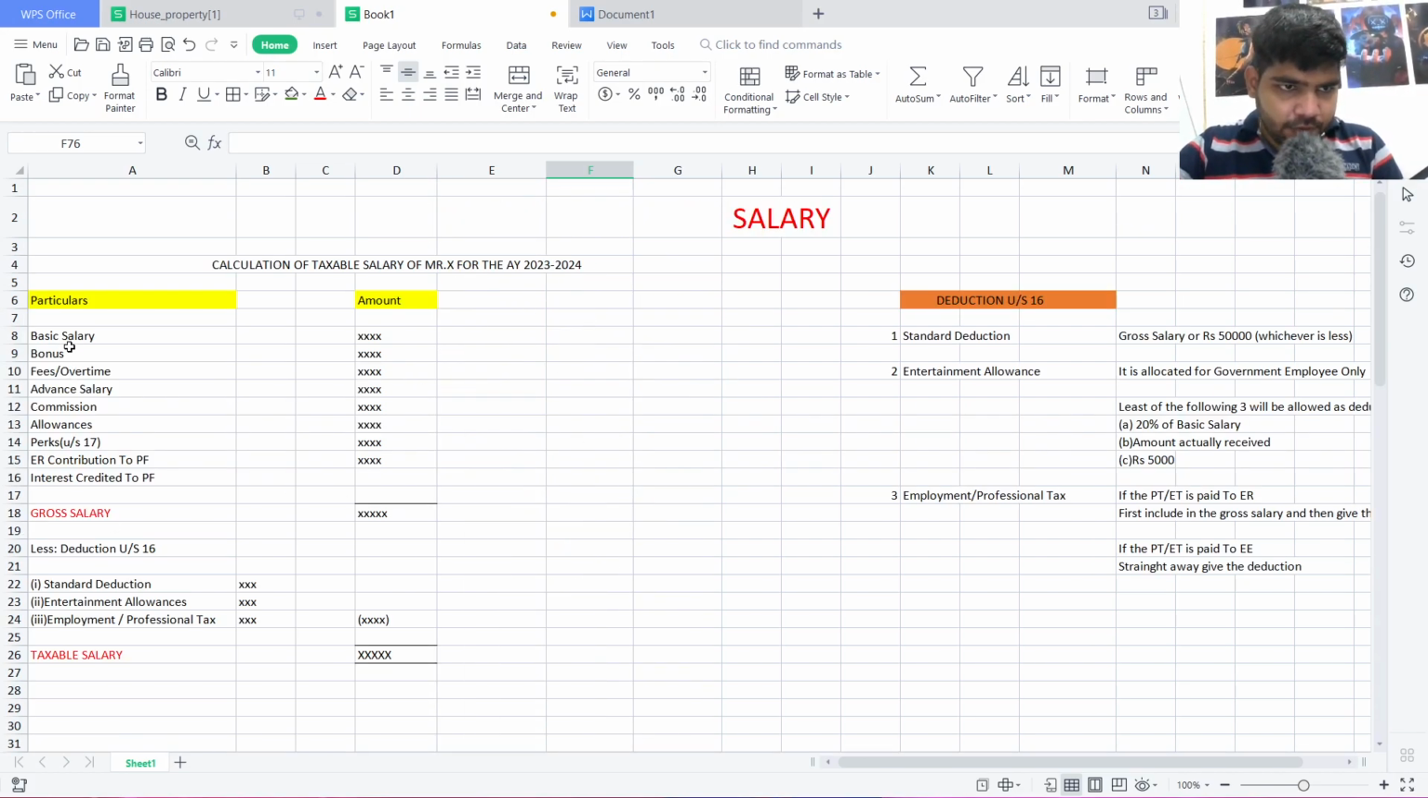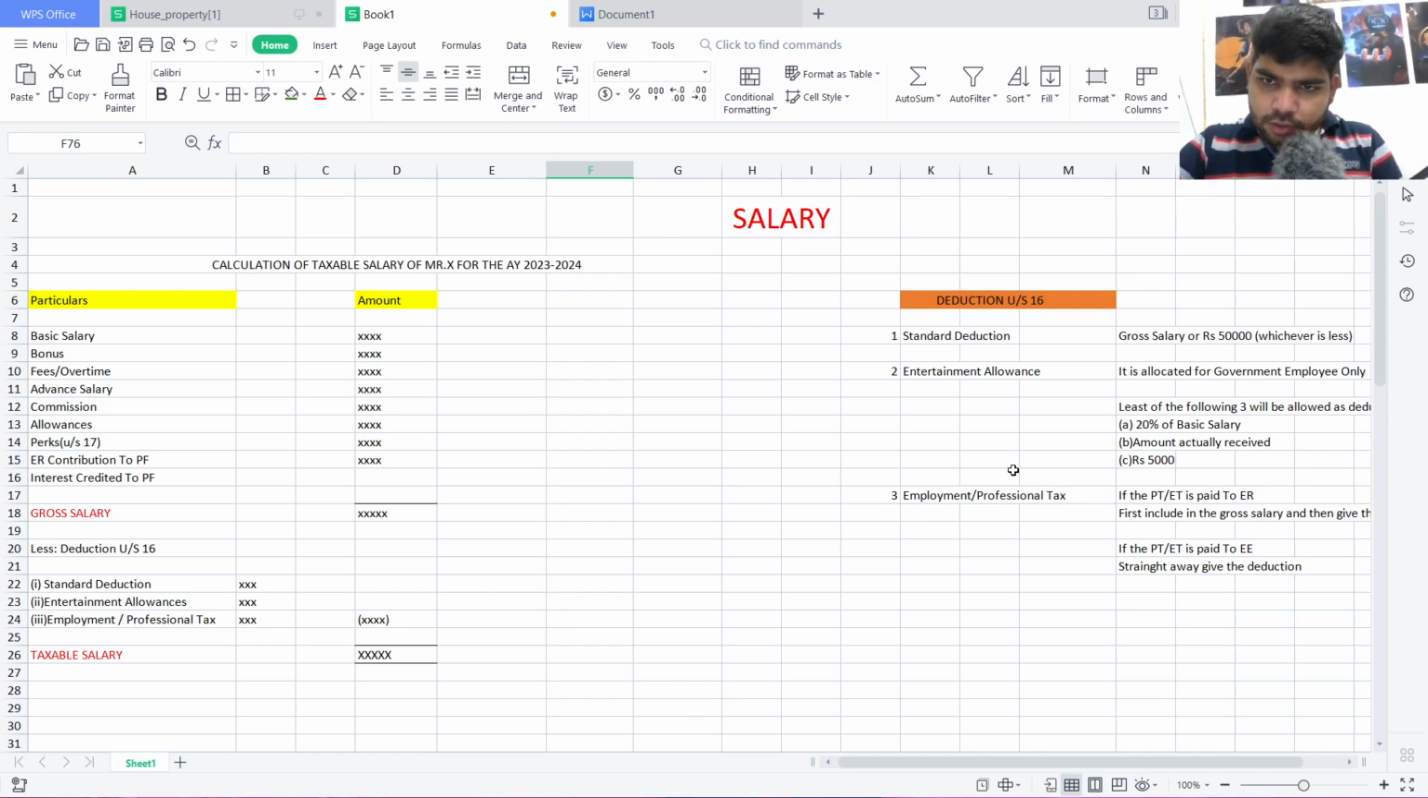And the final thing: after computation of all these things, we get to the gross salary. Then there are deductions under section 16. There are three deductions. The first deduction is the standard deduction. We compute the standard deduction as the gross salary or 50,000, whichever is less. Suppose the gross salary comes to 60,000 and the standard deduction given is 50,000. The 50,000 standard deduction is obviously less, so we take the standard deduction as 50,000.